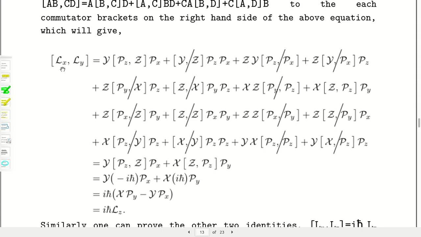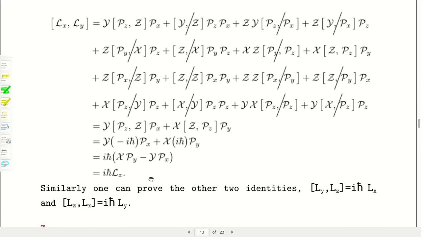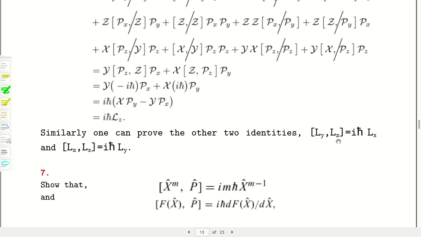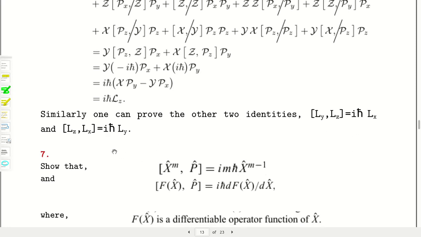That means the angular momentum components are not commutating, they are not commutating operators, so they should not have simultaneous eigenfunctions. And similarly you can prove in a cyclic way all the other commutator relations between 2 components of angular momentum.